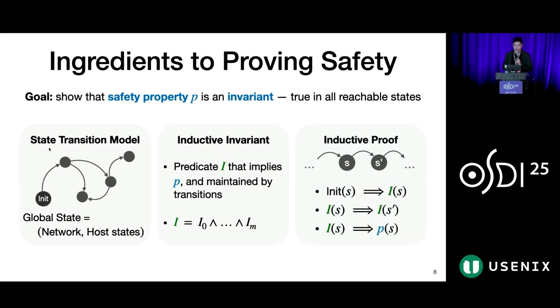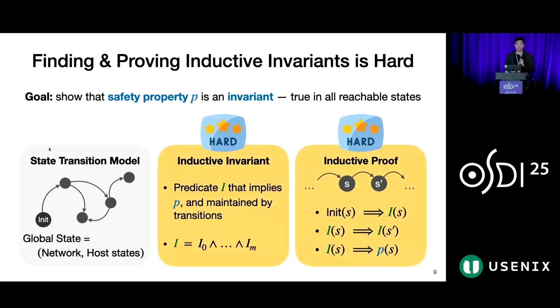Now finally, after identifying this inductive invariant I, we write an inductive proof to show that I is correct. Namely, that I holds in all initial states, I is maintained across transitions, and I implies the safety property P. Now these last 2 steps are hard. Even simple protocols have a long list of conjuncts in their inductive invariants, and finding each of them manually and proving their inductiveness requires deep expertise.